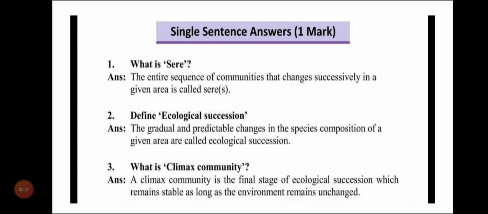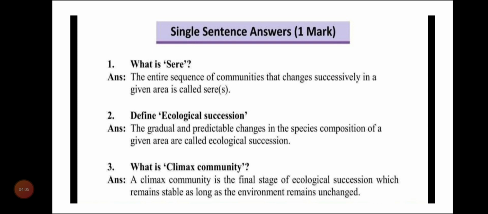Second question is, define ecological succession. What do you mean by ecological succession? The gradual and predictable change in the species composition of a given area is called ecological succession. That means the changes that take place in the species composition are known as ecological succession.